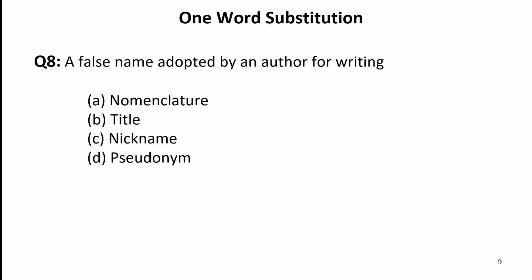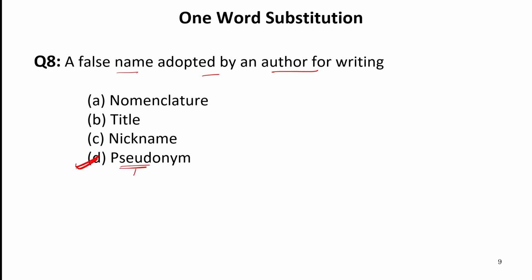Now let us move to the next word. That is a false name adopted by an author for writing. So whenever an author writes, maybe he doesn't want to get his book published by his own name. So he takes another name that makes him famous, and that name is known as pseudonym.